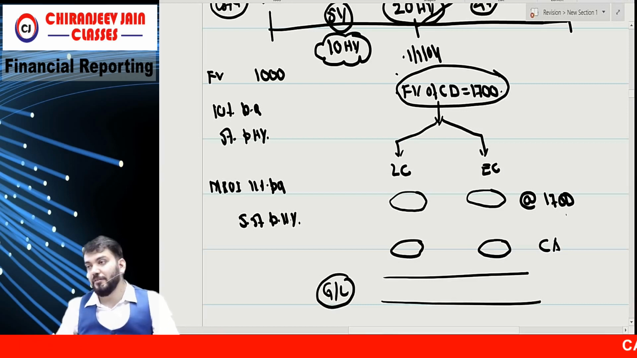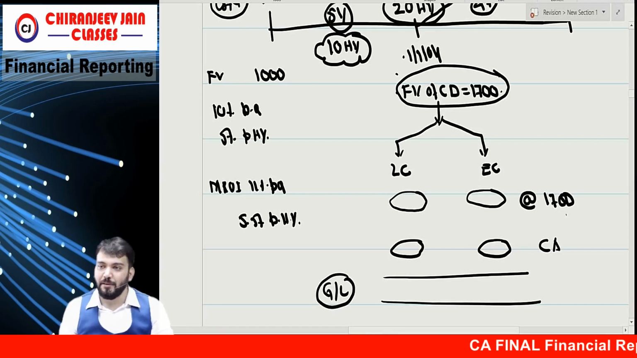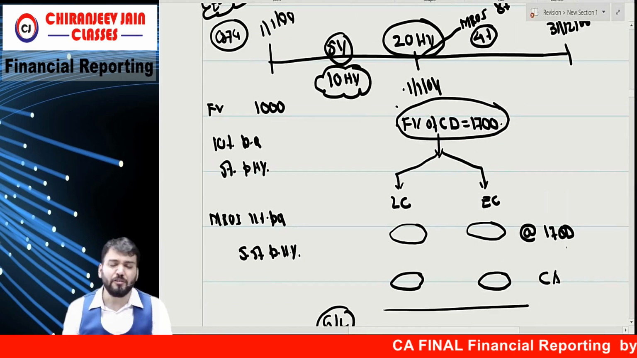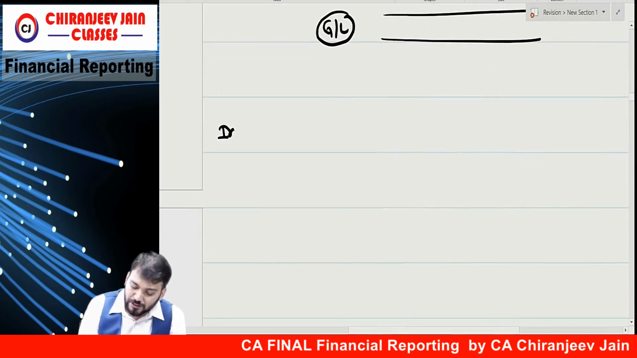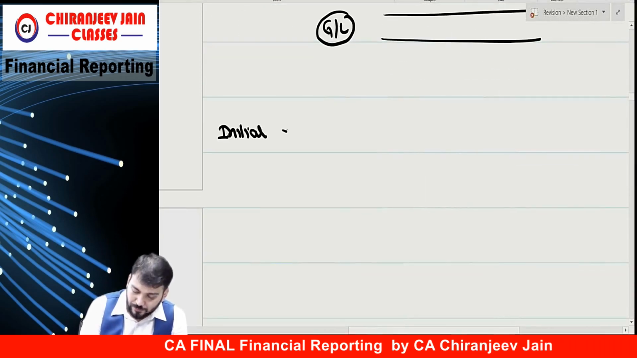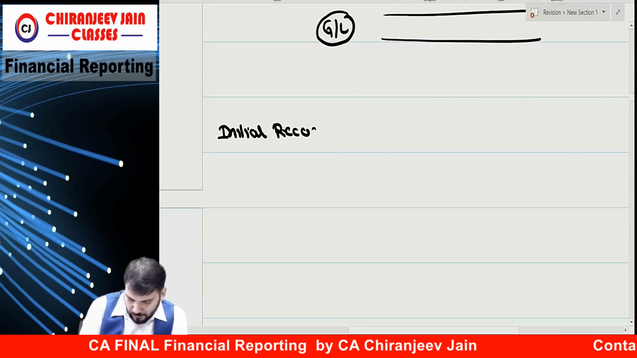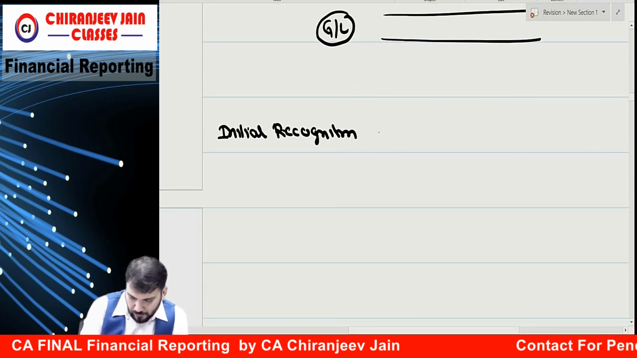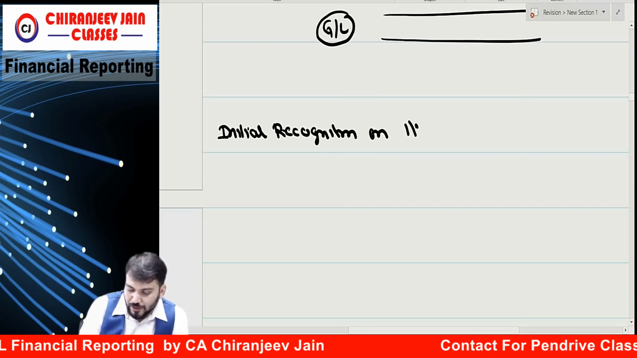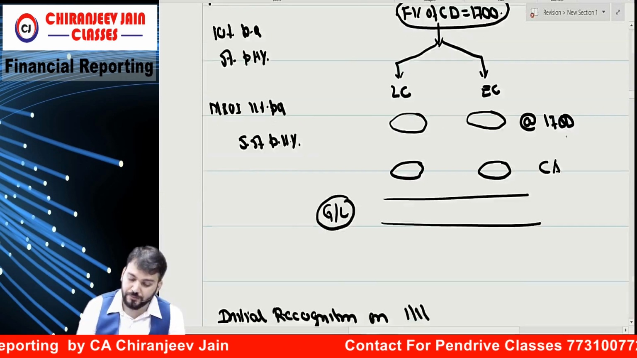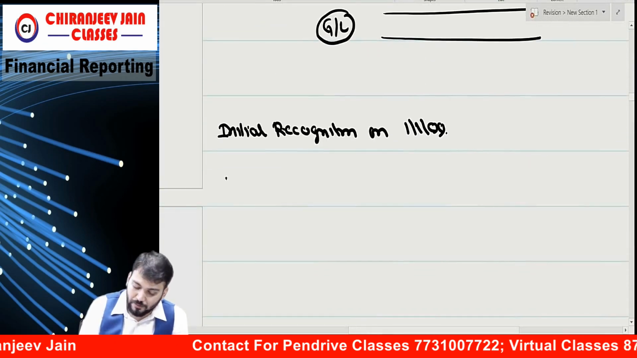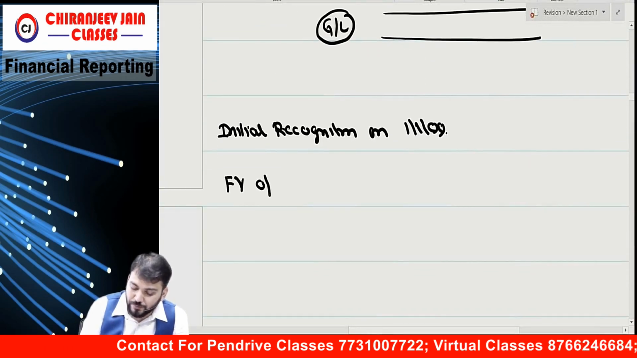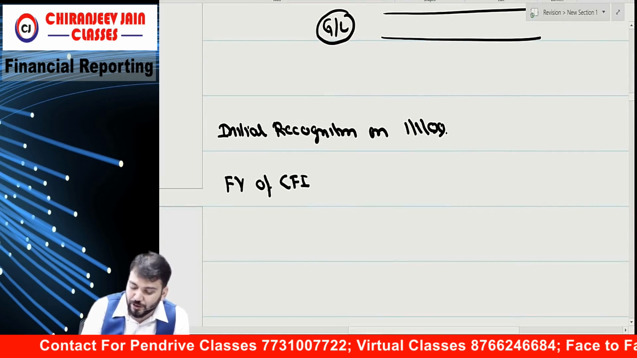Very good question. This is a probable question in exam. So on initial recognition, very easy. First, initial recognition, on which date? 1/1/1999. Okay, tell me. What is the fair value of compound financial instrument?